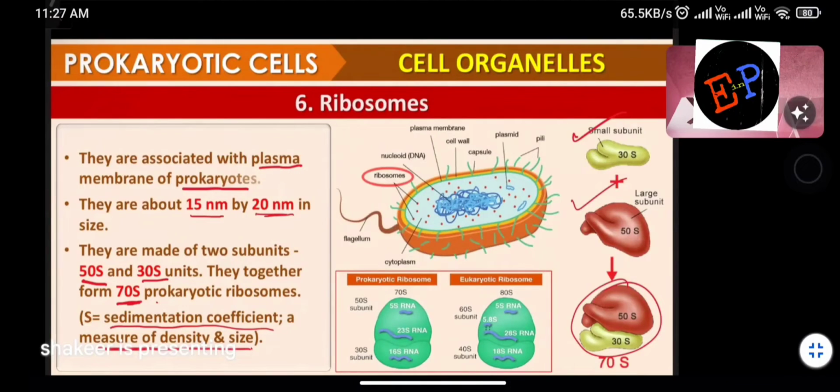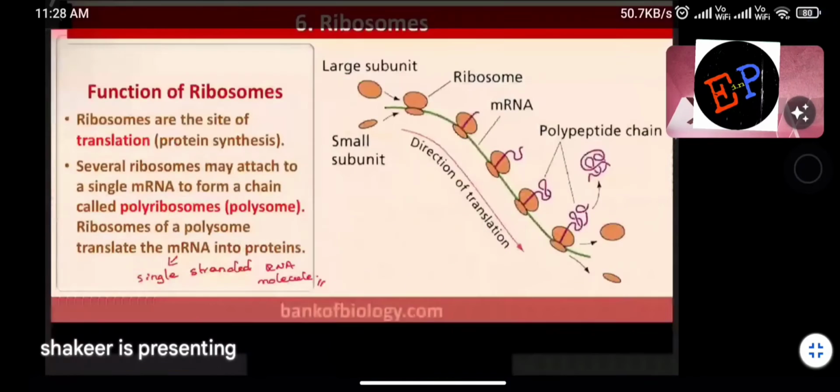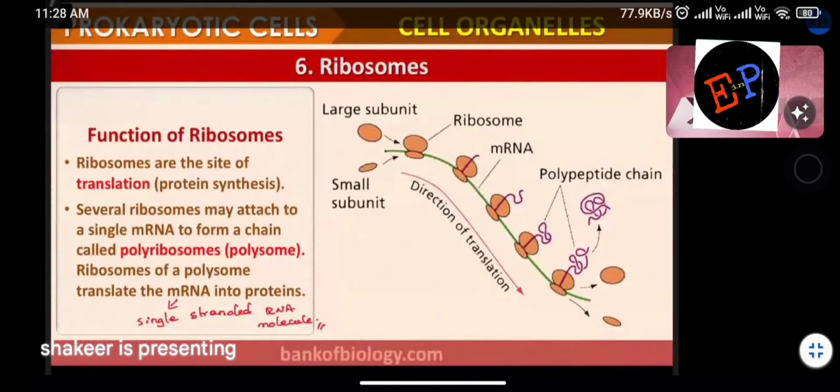Able to understand that? If I take one ball of radius R and another ball of radius R, and combine both of them, the radius will not become 2R. Same case here also. Understood? Now, what is the function of these ribosomes? Ribosomes are the site of translation. Translation means protein synthesis. It means proteins are manufactured basically by ribosomes itself. Understood?